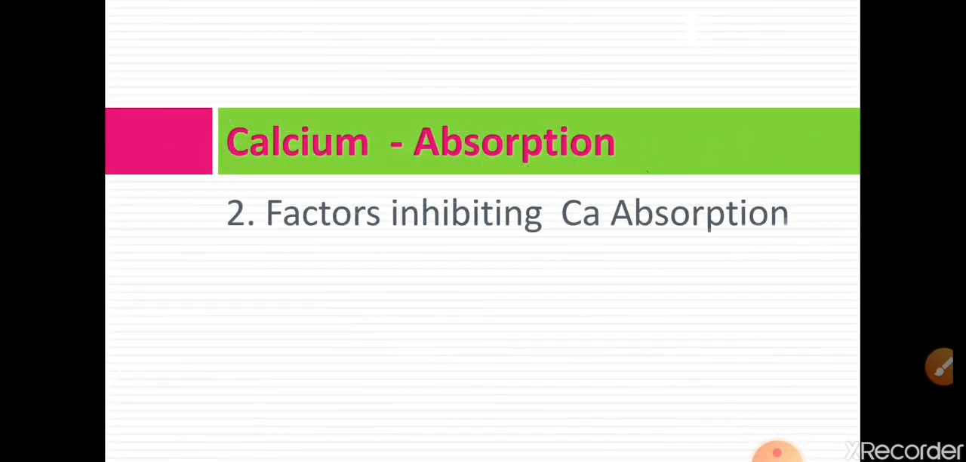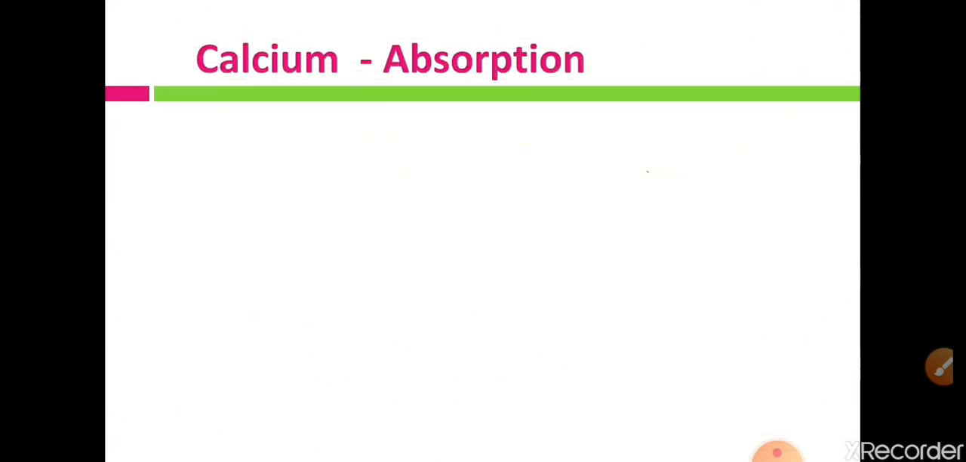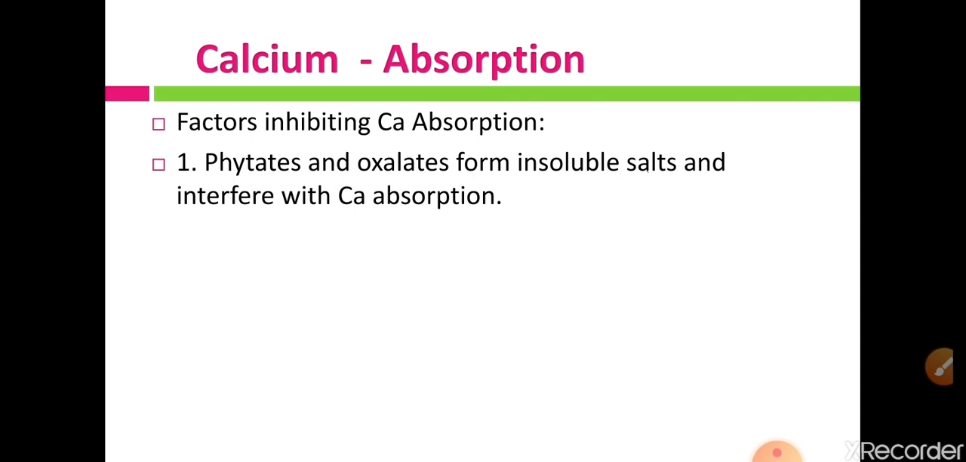Let us see the factors which inhibit calcium absorption. First one is phytates and oxalates, which form insoluble salts and interfere with calcium absorption. Phytate-rich foods are sesame, soya beans and rice bran, and oxalates we get from nuts such as peanuts, seeds, grains, legumes and spinach.